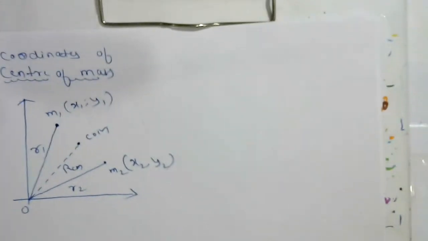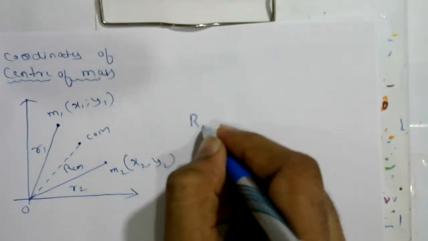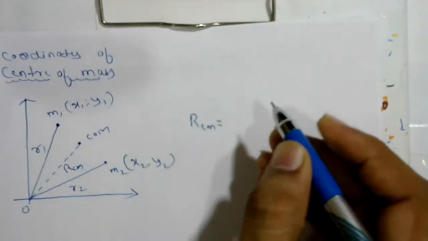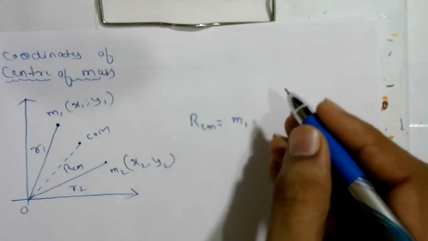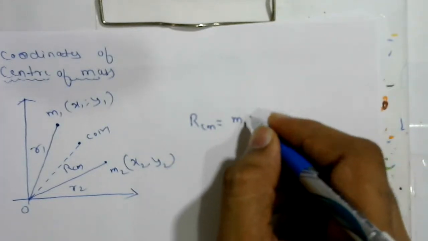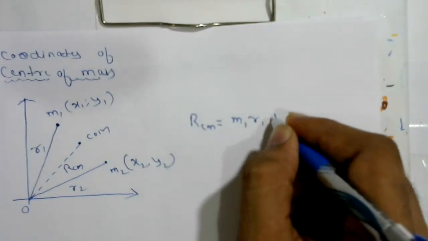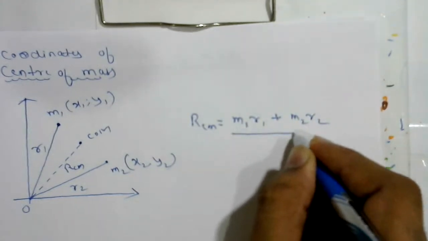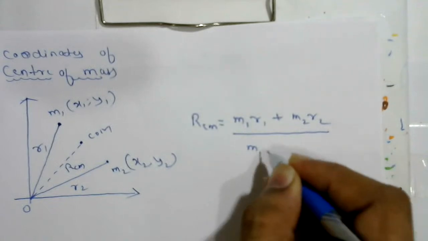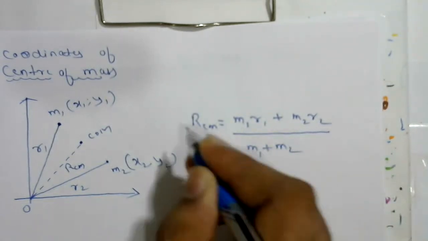Then the position of the center of mass, rcm, general formula: m1 r1 plus m2 r2 upon m1 plus m2.